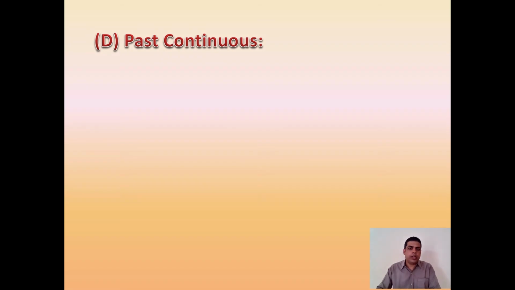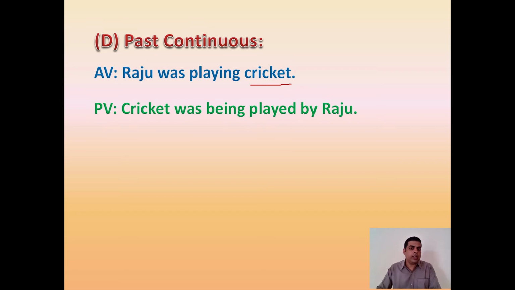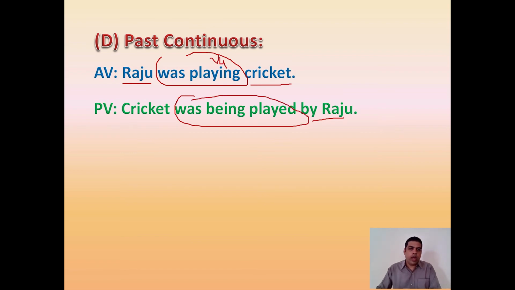In past continuous, have a look at the first example. Raju was playing cricket. Cricket is the object, so cricket will become the subject in the next sentence. Now Raju will become the object here, and "was playing" was there. This "was playing" will become "was being played". Here it was in V4, and here whatever the verb form has to be the V3 form. That you always have to remember. The answer is: cricket was being played by Raju.